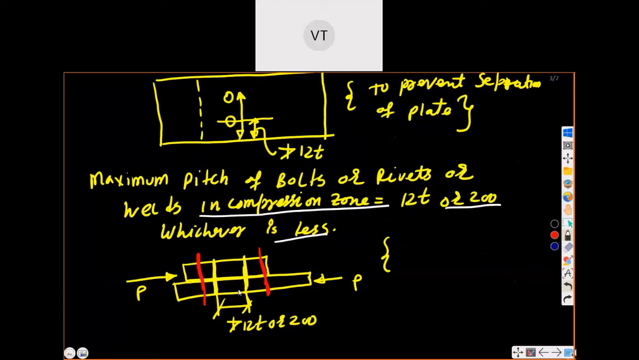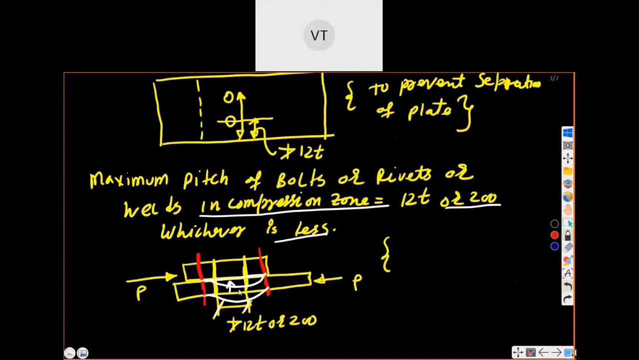So you can see, you can say this plate is in compression zone. So the maximum distance we can provide is not more than 12T or 200, whichever is the smaller value to consider. So let us say if I provide more value, this much more value, someone will put a screw inside it and will lift it. Then the separation will be there. So to avoid the separation, generally, if the distance is more, the separation will be high. And someone will put the screw inside it.